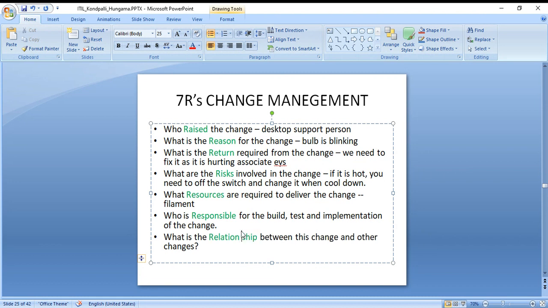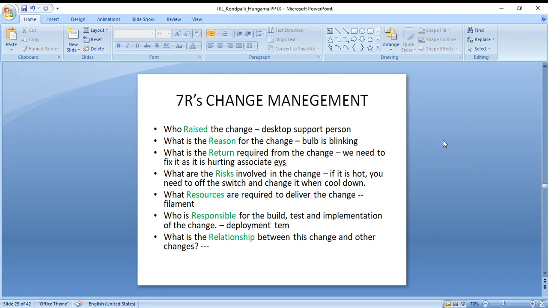Who is responsible? I'm just giving an example here with a bulb, but it's like one deployment person, a deployment team would be there. And what is the relationship between this change and other changes? There were no other changes raised on changing a filament, but if you have multiple changes, you need to compare them and then give an explanation.